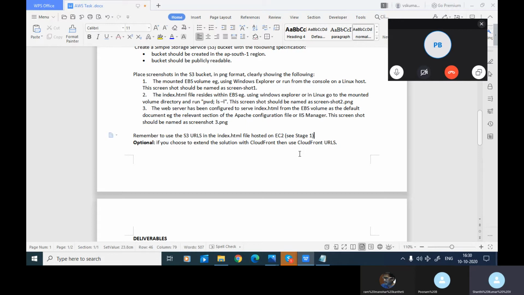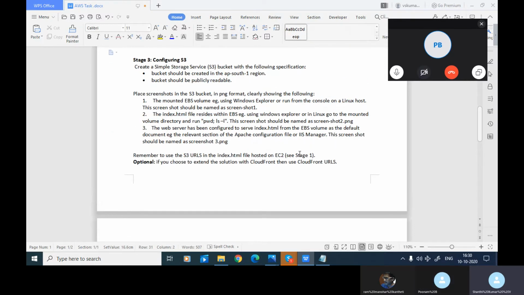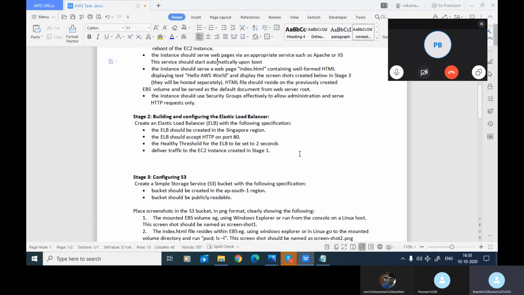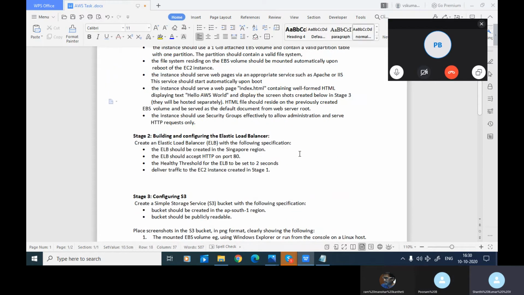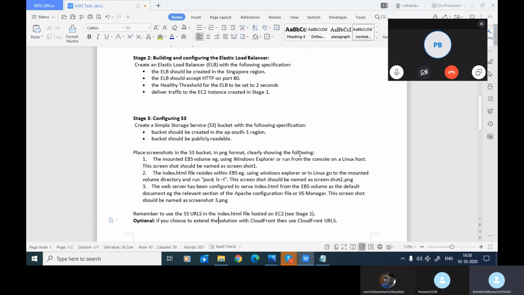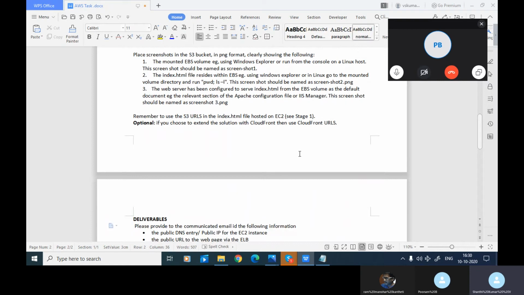Because through the index file you are displaying it. Am I right? Here one task is there, Poonam. In the index file, you need to put that URL. When you click on that, it will go to S3. It means you are sharing from the web page. Not only putting your welcome message from AWS, below that it should show, please see the PNG files from the link. Okay, there is a process for that.